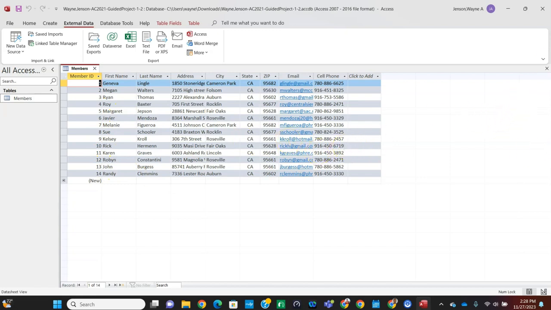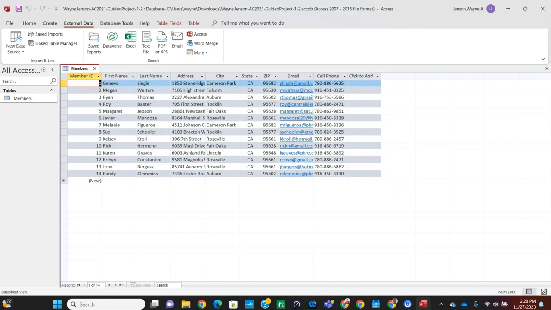So if you have a lot of data in a spreadsheet and you want to convert that to a database, you can do that by just importing it. And in our case, we had created the members table with all of the appropriate fields and field data types, so we can just import it that way.